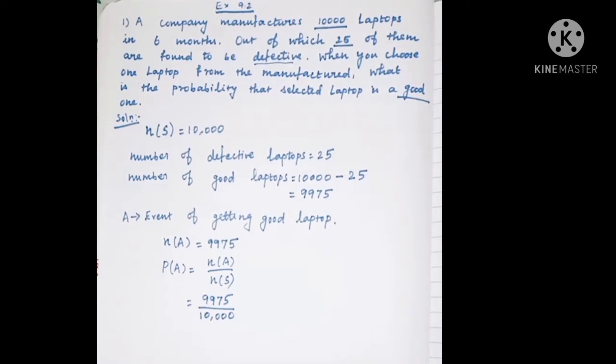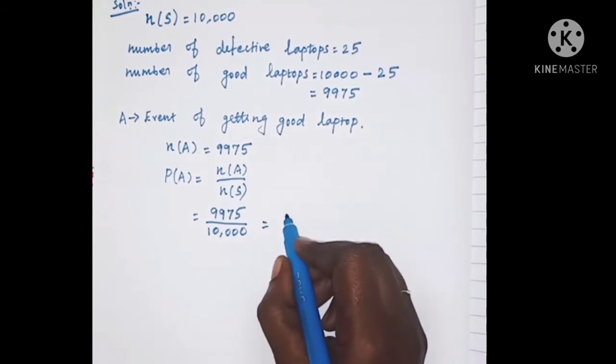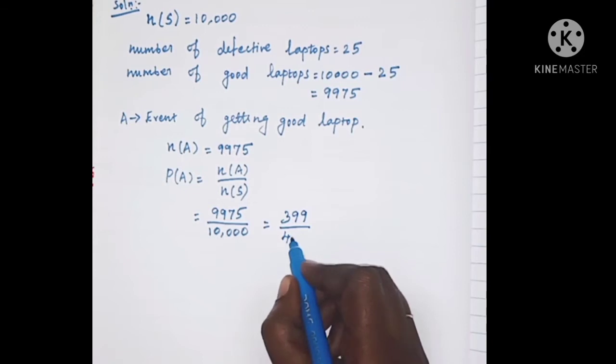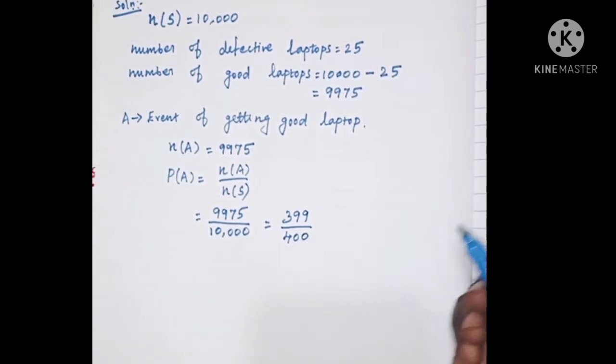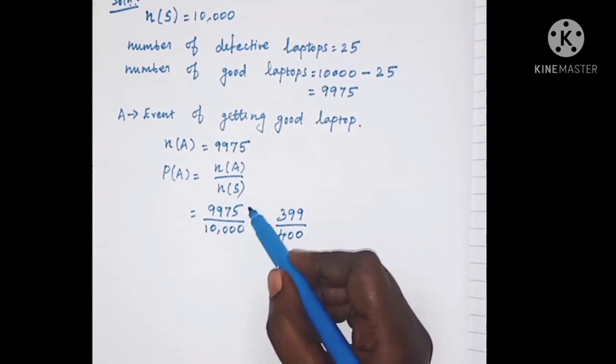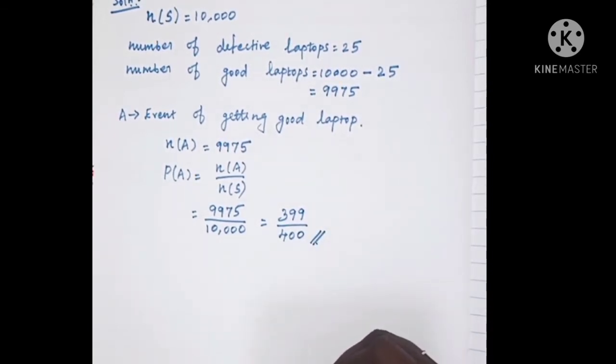9,975 divided by 10,000. By cancelling by 25, we will get 399 divided by 400. This is the answer, 399 divided by 400.